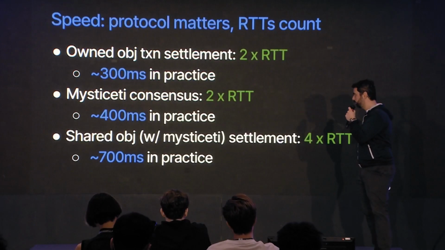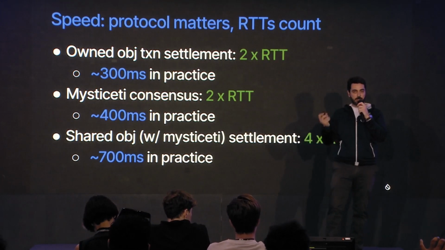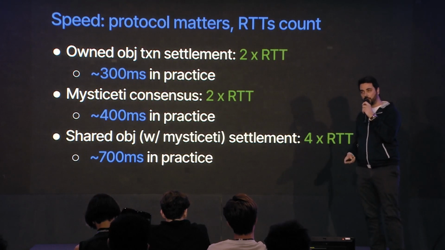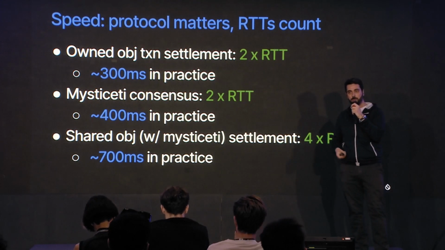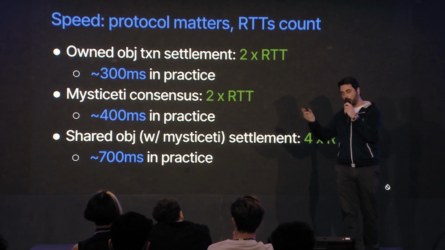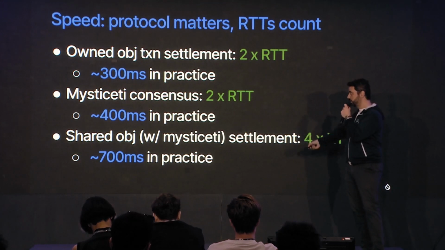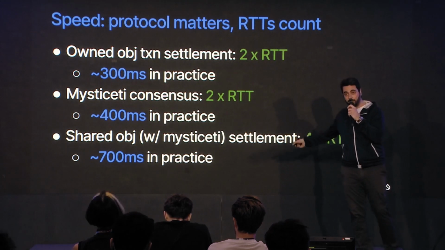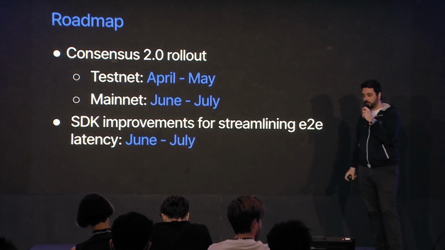So summing everything up, speed matters for us. It matters for the end user experience. Thinking top to bottom, we want to allow our users to have the best possible experience. How do we do that? We try to improve our protocols. How do we do that? We think about the RTTs and how we can minimize those. Arun showed you a great deal of the work in Mysticeti here. Today, for shared object transactions, we manage to have a settlement finality of around 700 milliseconds, which is amazing. This is in practice.